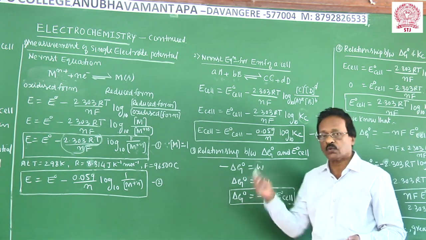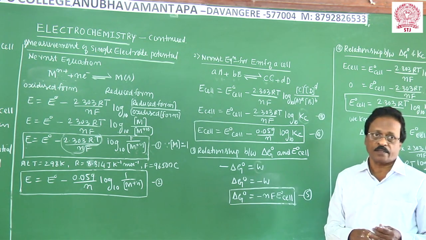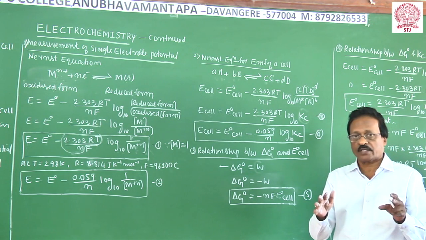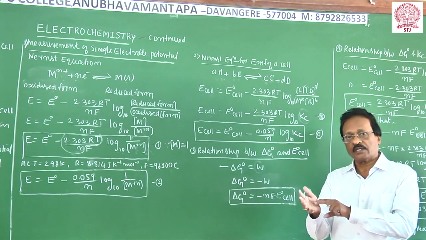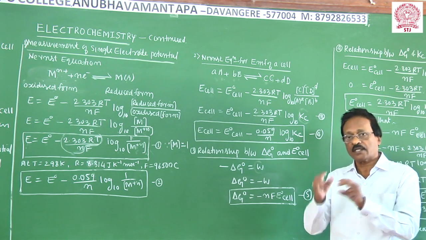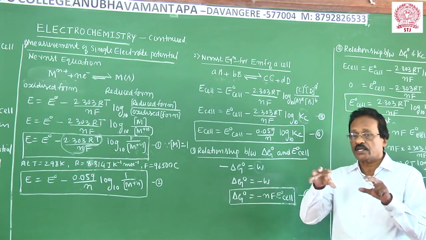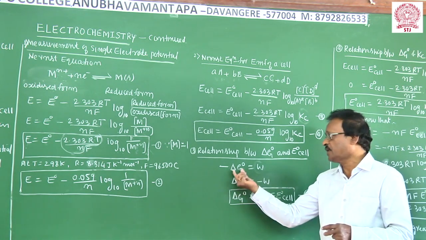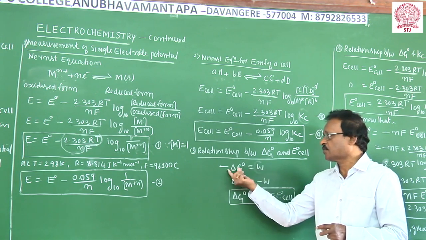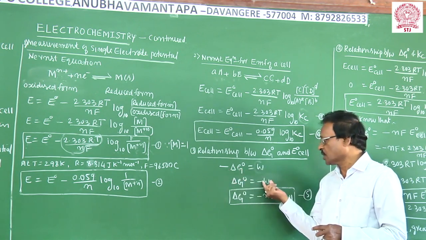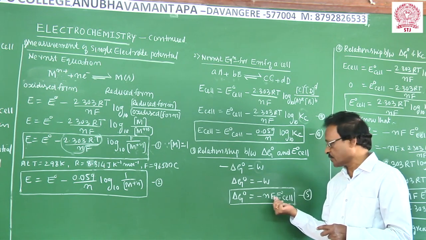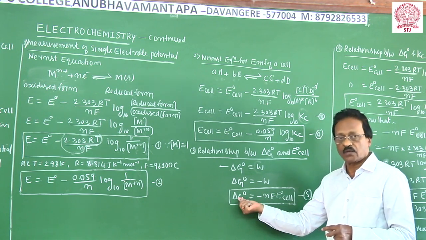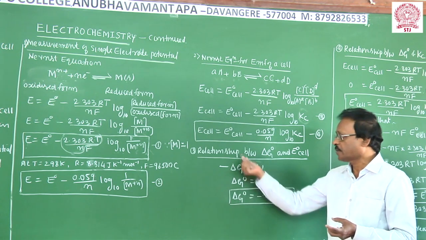Another important relation we are going to use in the numericals and calculations. In the electrochemical cell, a redox chemical reaction takes place. Chemical energy is converted to electrical energy. How? At the cost of free energy. The free energy decreases when chemical energy is converted into electrical energy. Work done is equal to the decrease in free energy. Therefore, the work done is given by nFE°cell, where n is the number of moles of electrons, F is the Faraday, and E°cell is the standard EMF of the cell. So the free energy or work done during the electrochemical cell can be calculated.